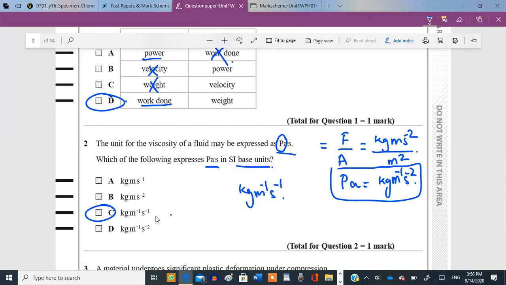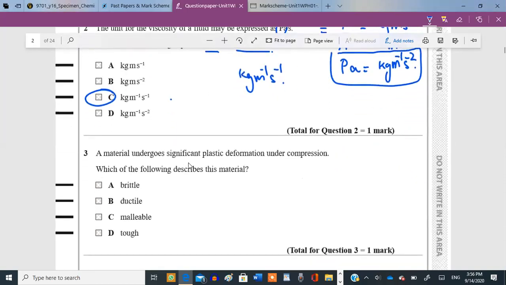Question 3. A material undergoes significant plastic deformation under compression. Which of the following describes this material? Plastic deformation, and that has to be significant, means it significantly changes its shape. So it changes its shape.